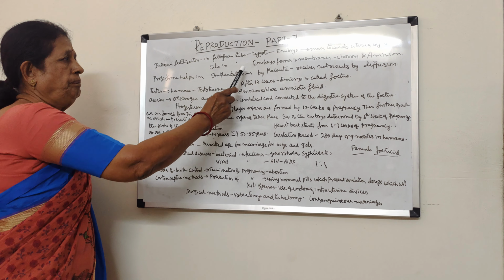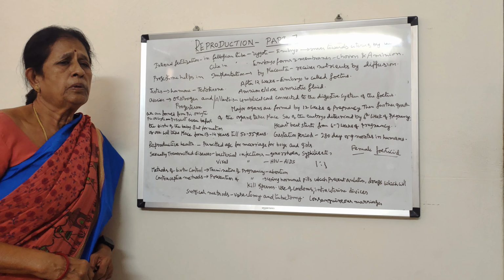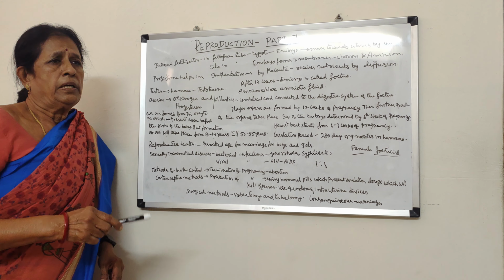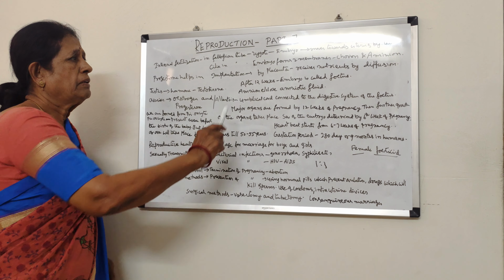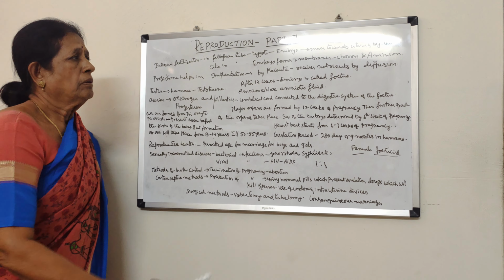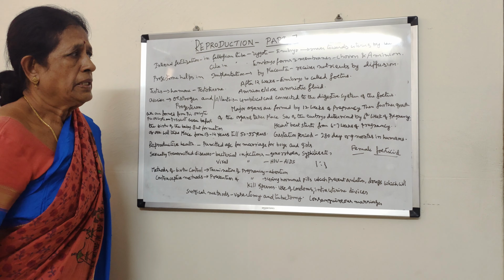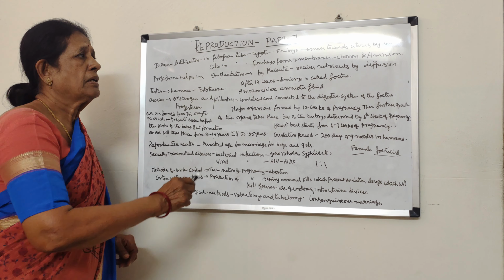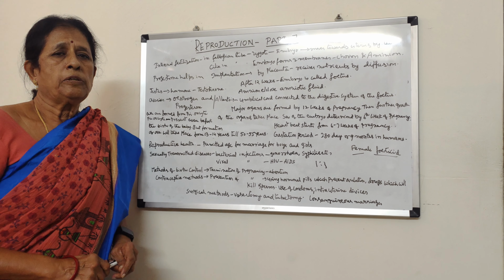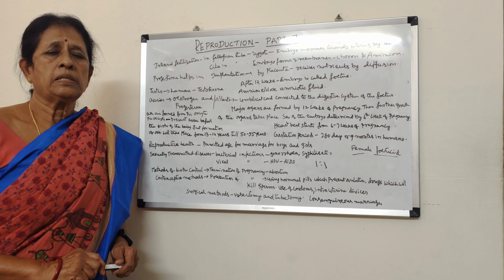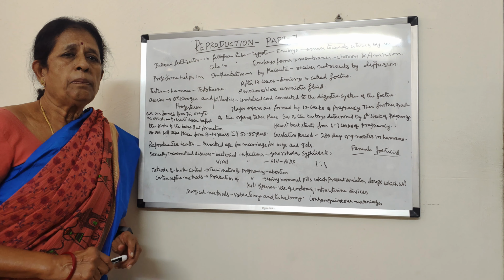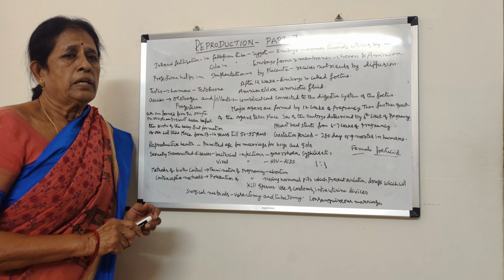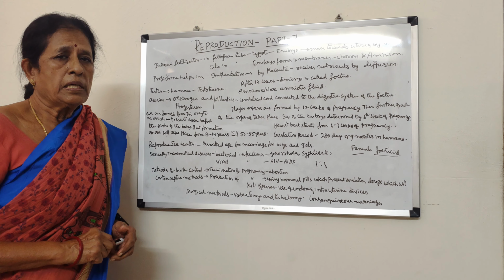This zygote undergoes only mitotic cell divisions and forms a group of cells, and it develops into an embryo. This embryo has two membranes and it passes towards the uterus. How? In the fallopian tube, small hair-like structures are present which are called cilia. They help in pushing the embryo towards the uterus. So slowly the embryo reaches the uterus.